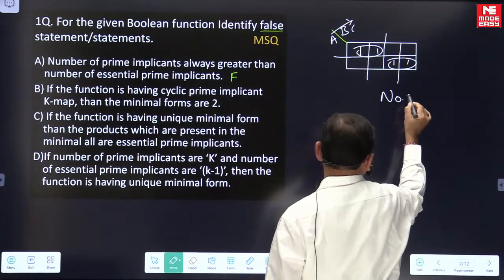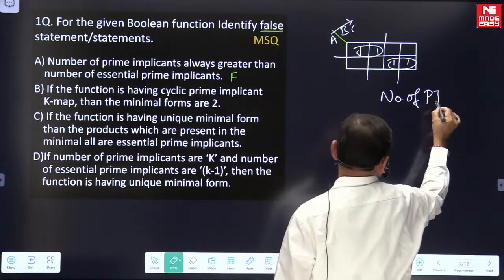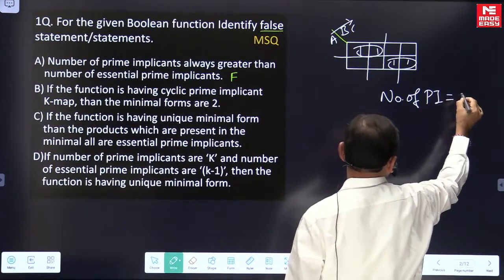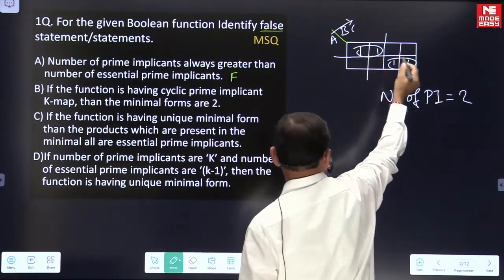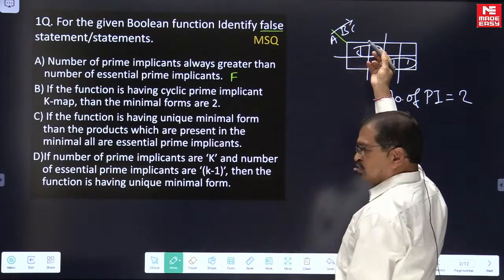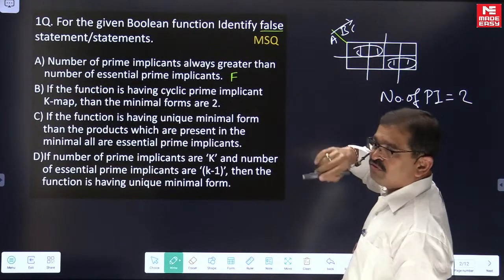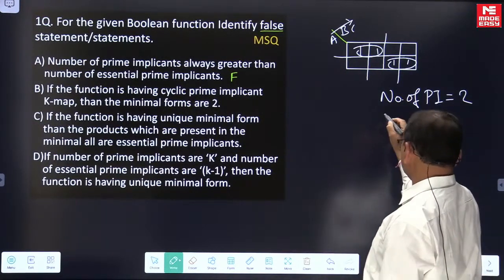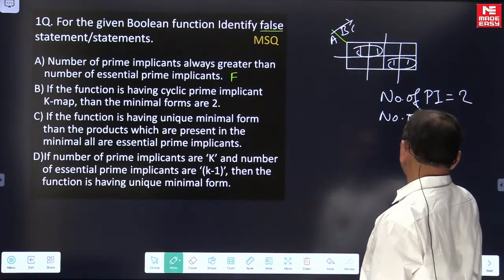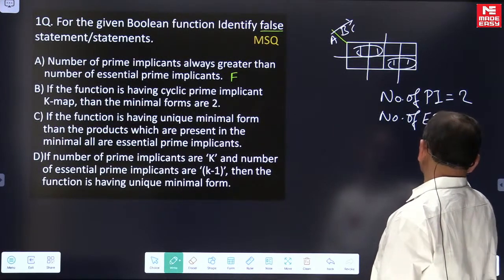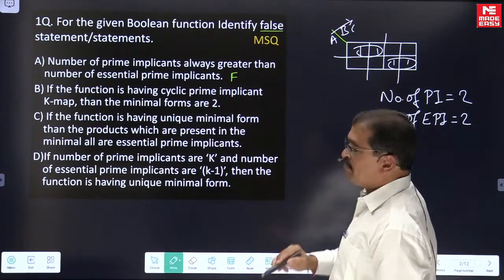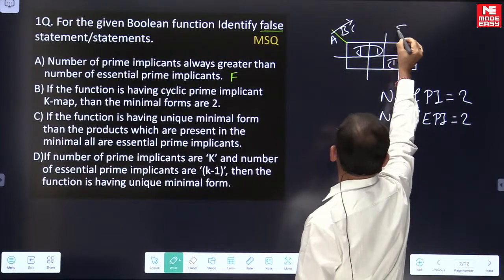I am not going into detail. For MADG students, it is well known. What we are talking about here, you can see the function is having 4 minterms. Number of prime implicants is 2 and number of essential prime implicants is also 2.